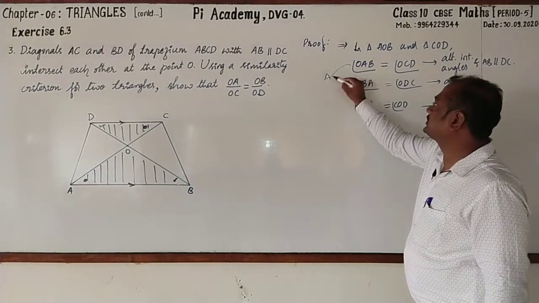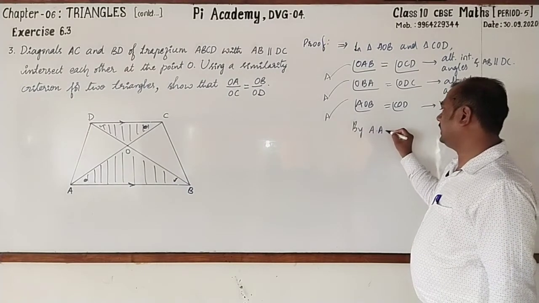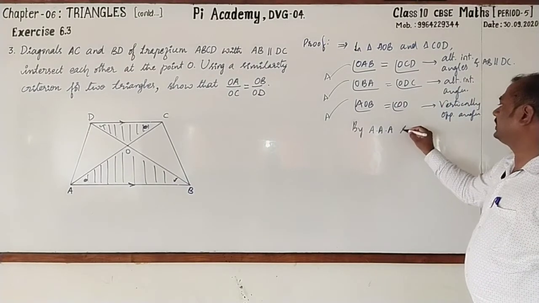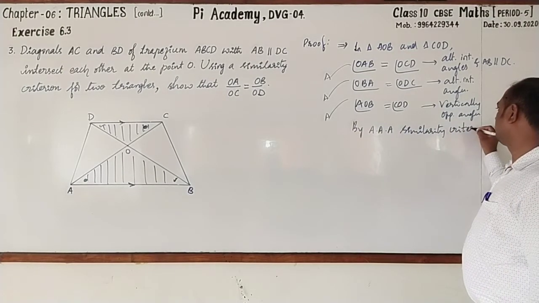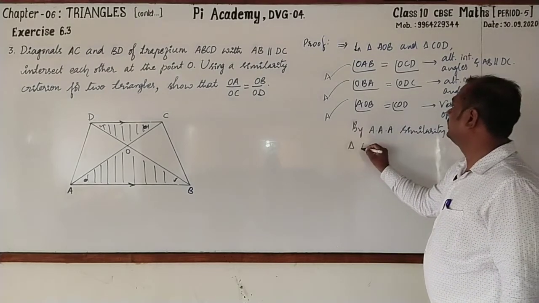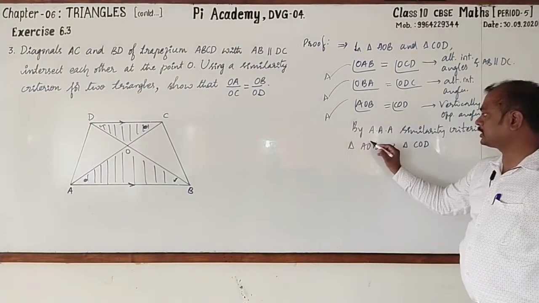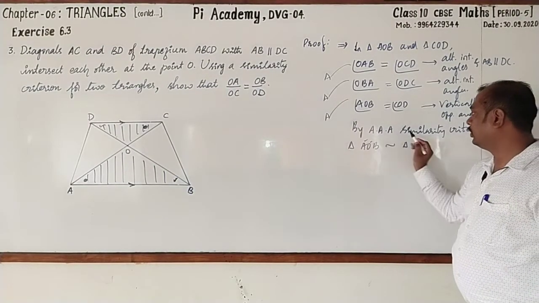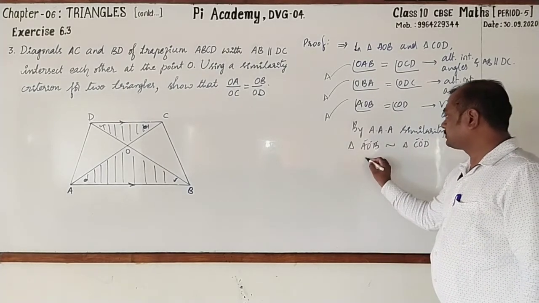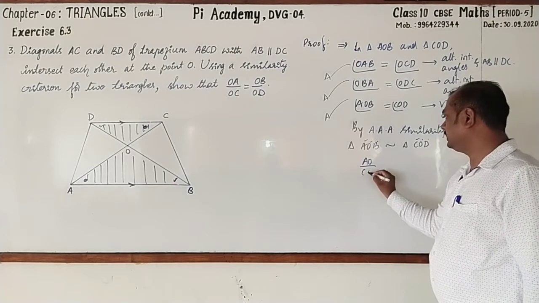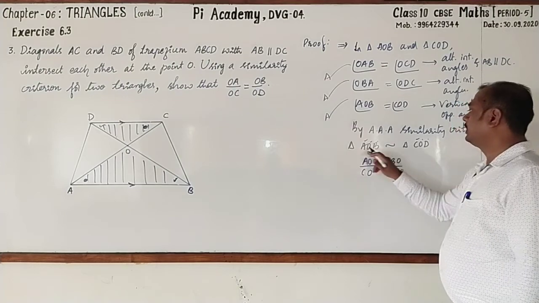Now, which one? Which similarity criterion? Yes, by AA or just AA similarity criterion. Triangle AOB similar to triangle COD. Observe the corresponding vertices A, C, O, B and D. Now we can write the corresponding sides. AO by CO, BO by DO, and AB by CD.